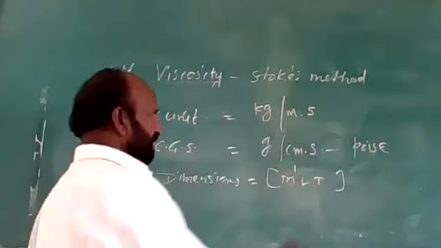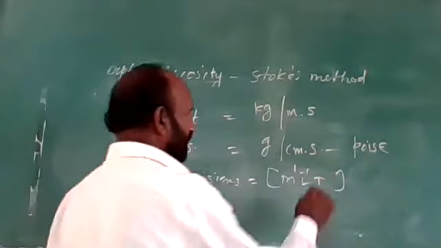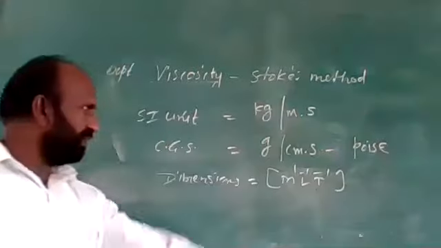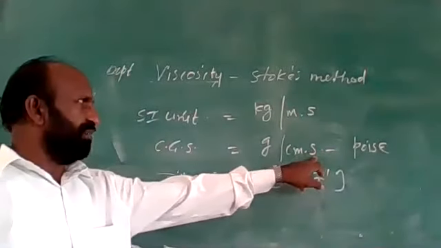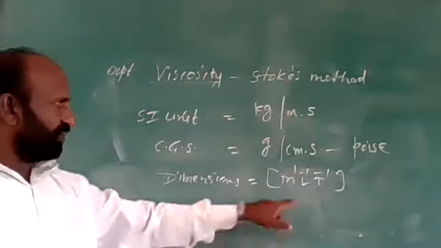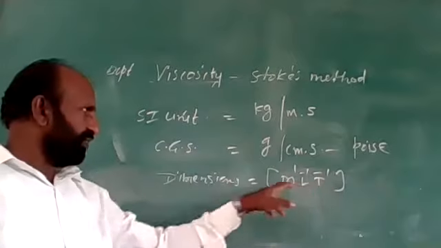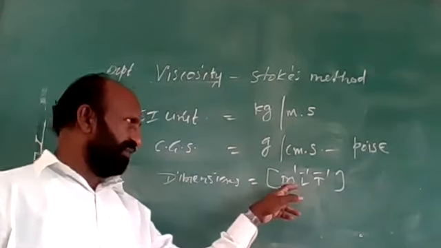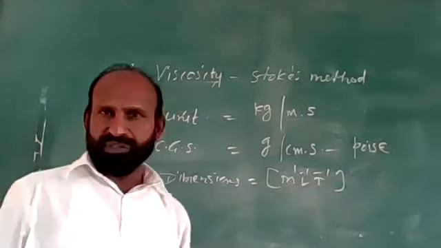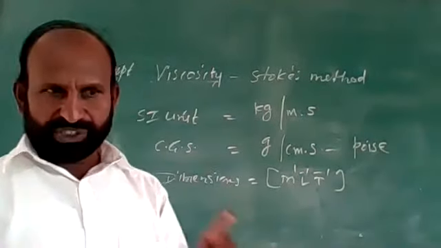Centimeter is distance and time is also in the denominator, so their dimensions will be -1, -1. So the dimensions of viscosity are M raised to 1, L raised to -1, T raised to -1.